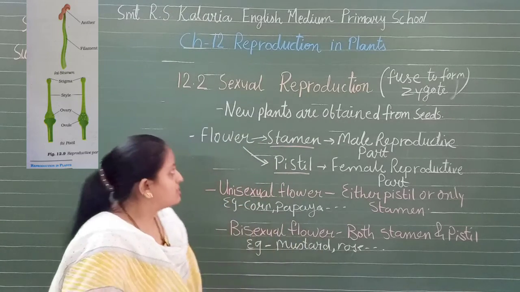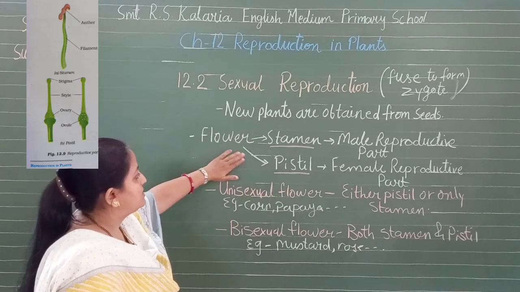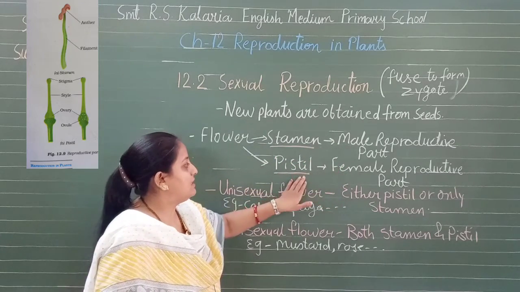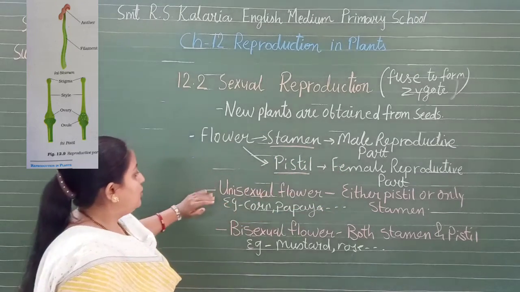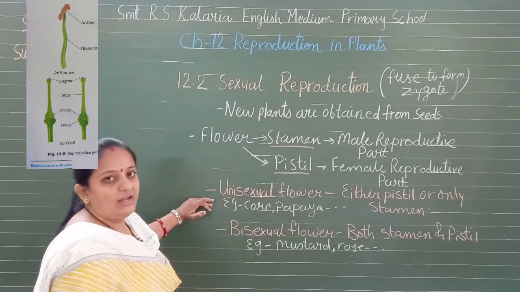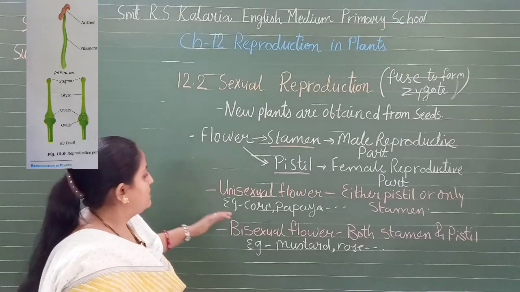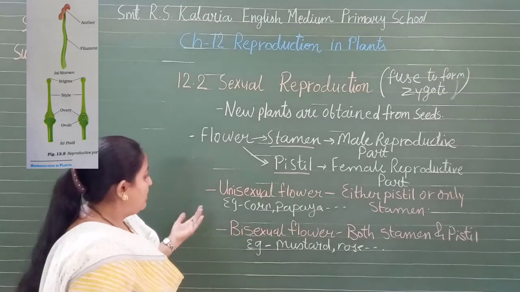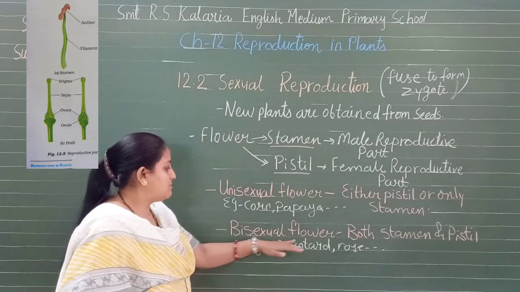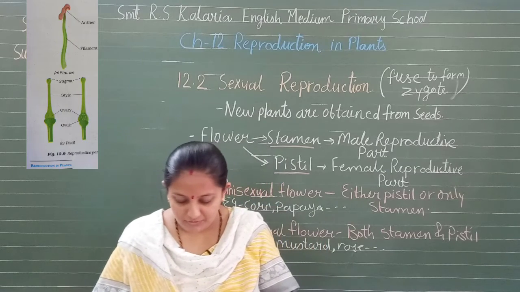So this is about sexual reproduction, in which there are unisexual and bisexual flowers. Every flower has a stamen and pistil. A stamen is a male reproductive part and pistil is a female reproductive part. In a unisexual flower, only one of them is there, either pistil or stamen. Examples are corn, papaya, cucumber, isn't it? And where both stamen and pistil are present, it is called a bisexual flower. Examples are mustard, rose, etc. So this is about it.